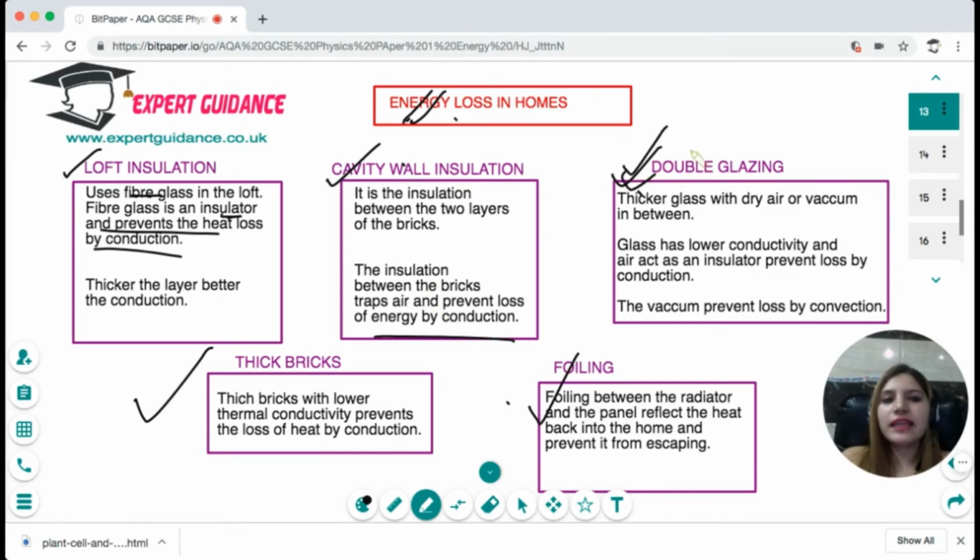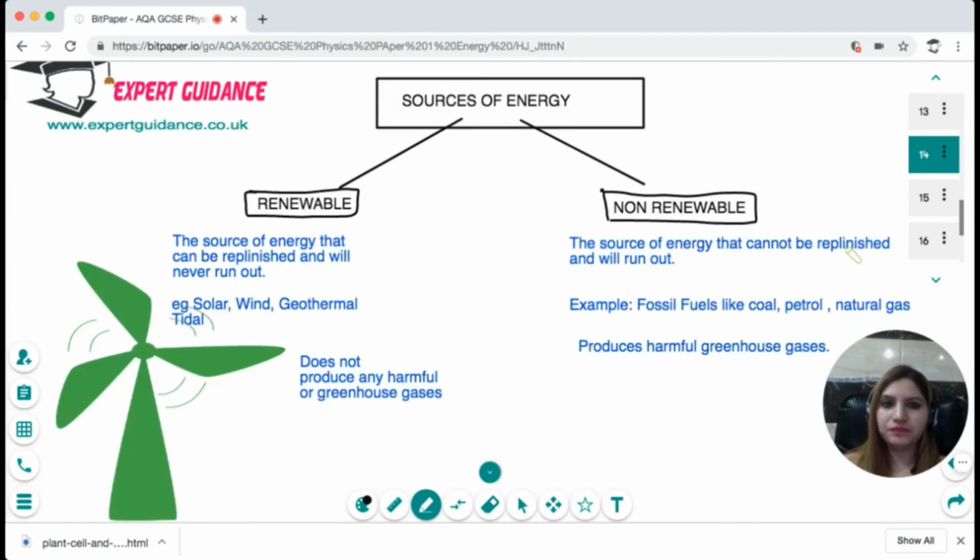In double glazing, we take two panes of glass with dry air or a vacuum in between. If there is a vacuum, it will prevent loss of energy by convection. And if there's dry air, the air acts as an insulator and it will prevent the energy loss by conduction. Next, when you use thicker bricks, the thicker bricks have lower thermal conductivity and that will prevent the heat loss by conduction. And in foiling, we can use foil between the radiator and the wall to reflect the heat back into the homes and prevent it from escaping.